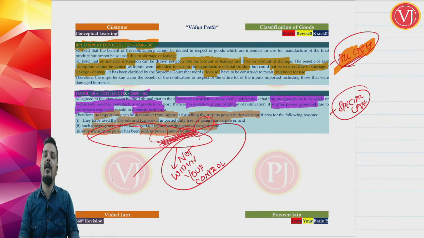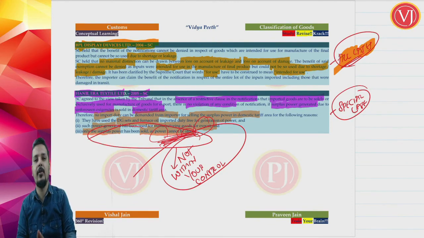Friends, that is all about your IGCR rules, that is the Customs (Import of Goods at Concessional Rate of Duty) Rules, 2017. We are done with this entire understanding.